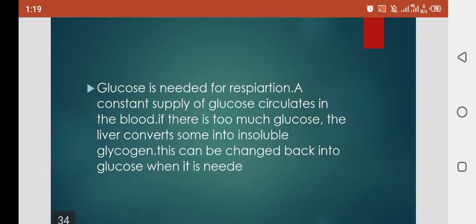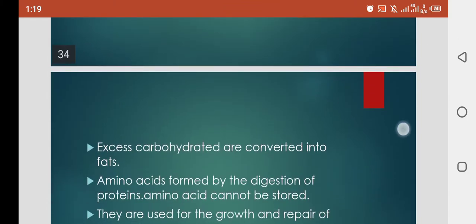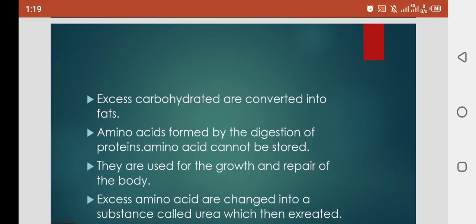When our body needs energy, that stored glycogen is changed back into glucose. Clear? So when we take a high amount of glucose, it is stored in our body.